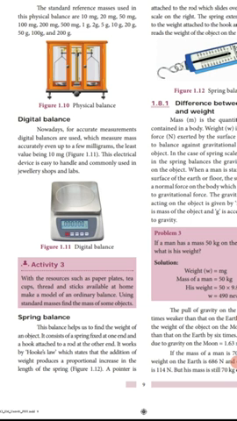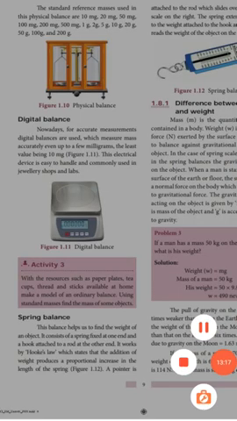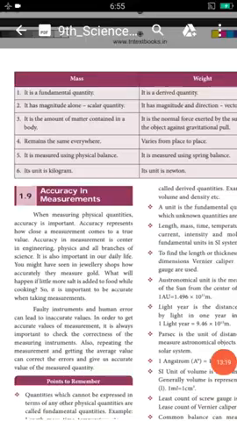Next one is the spring balance. This helps to find the weight of an object. A spring is fixed at one end and a hook is attached to the other end of the rod. It works on Hooke's law, which states that the addition of weight produces a proportional increase in the length of the spring. Okay.